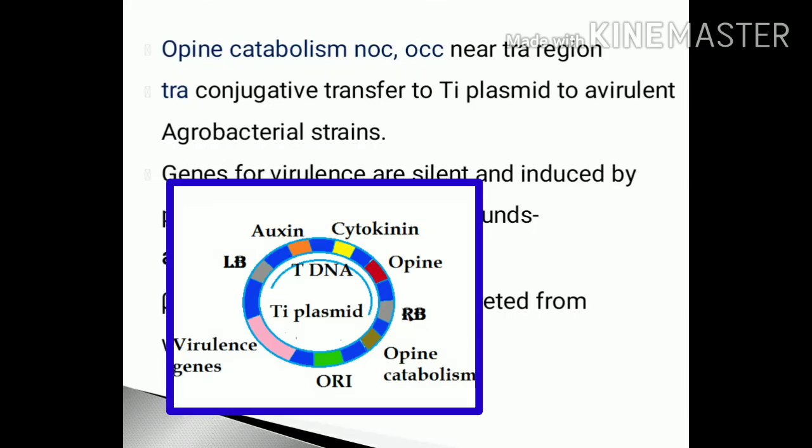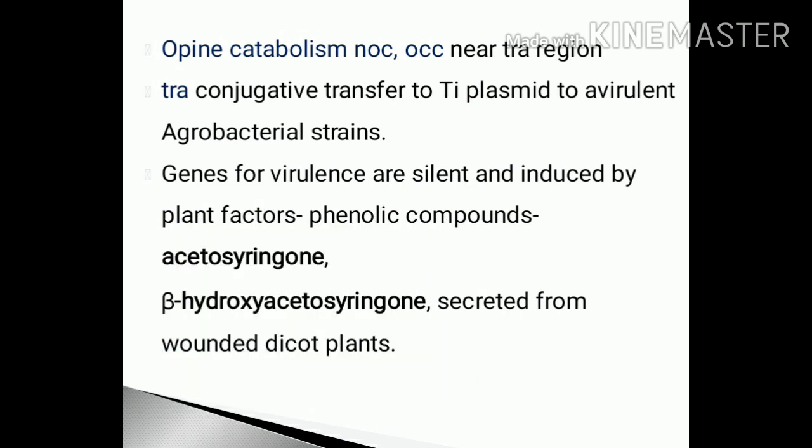Other genes of Ti plasmid are opine catabolism gene, which break down the octopine or the nopaline produced, and tra gene, that is the transfer gene, which helps in the conjugative transfer of Ti plasmid to another agrobacterial strain which is avirulent. The genes for virulence are silent. They are induced by certain phenolic compounds, acetosyringone and beta hydroxyacetosyringone, which are secreted from the wounded dicot plants. The mechanism of tDNA transfer is dealt with in the next video.